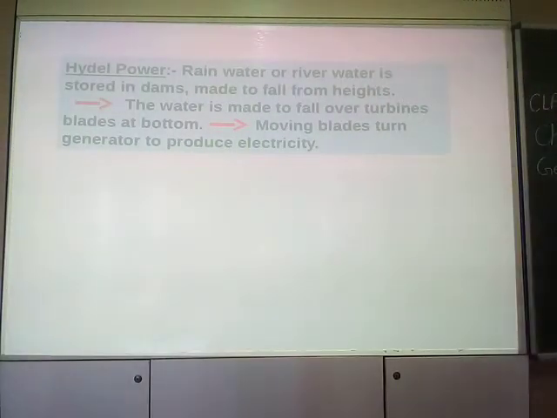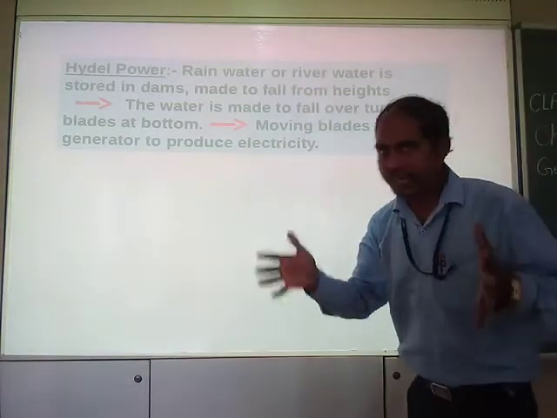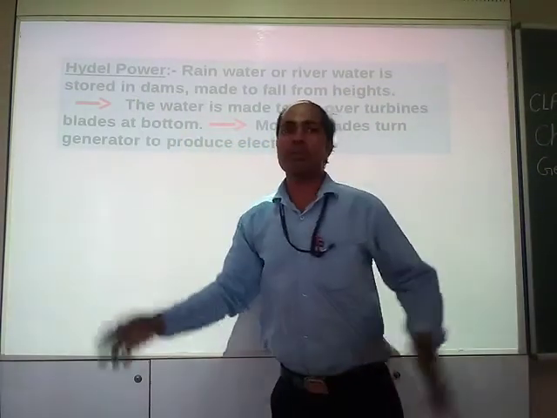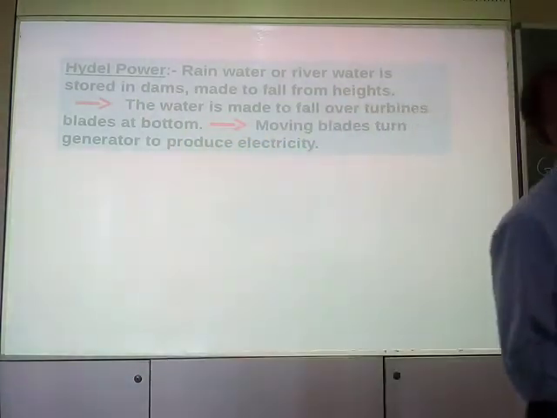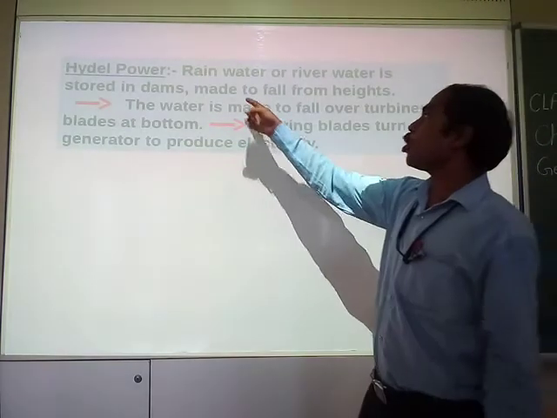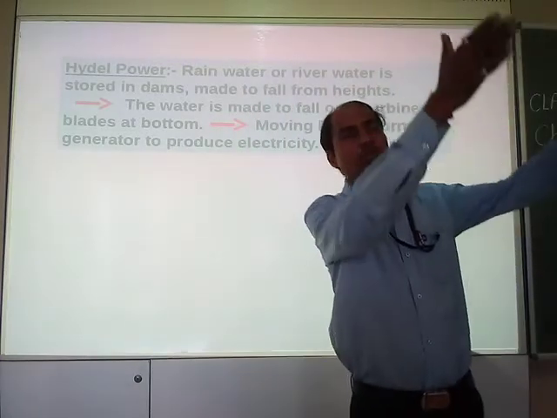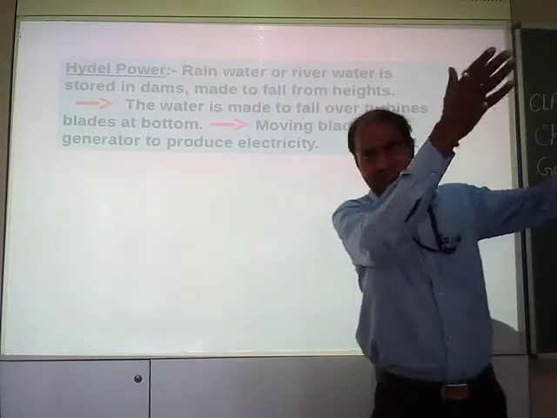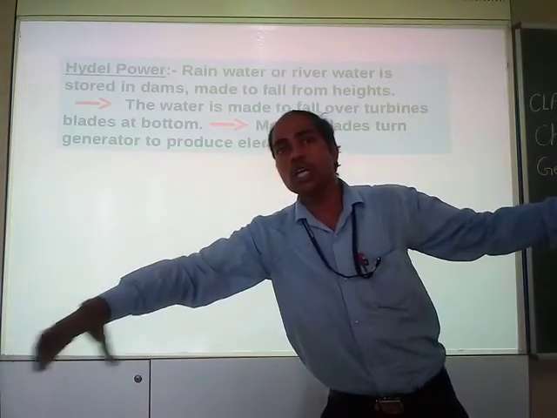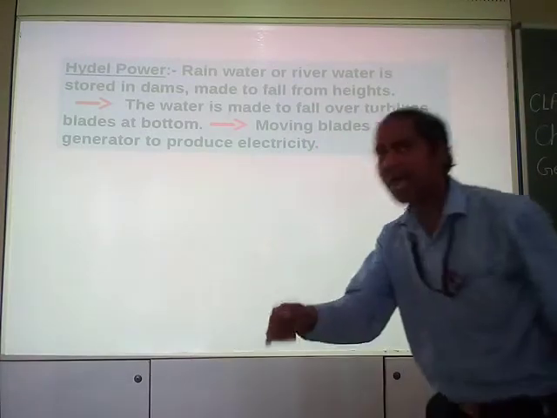See, hydropower: either you collect rainwater or river water, and it is stored in dams. Big dams are built in which water is stored. Right now it is made to fall from height. The water which is stored in dams or in tanks is made to fall with great speed from height.